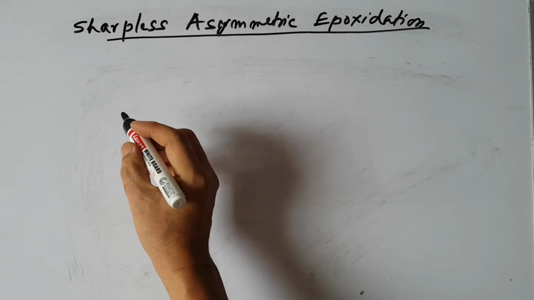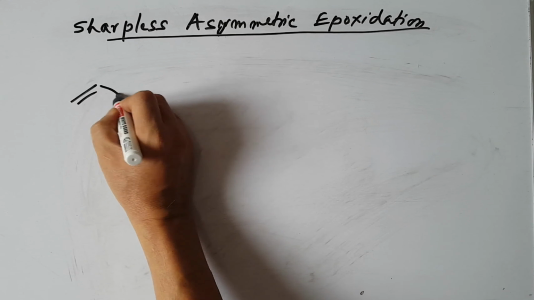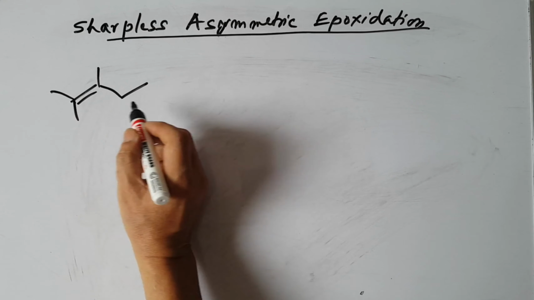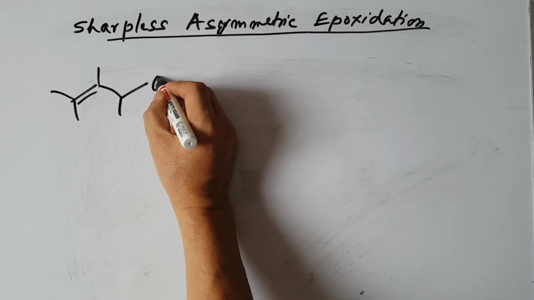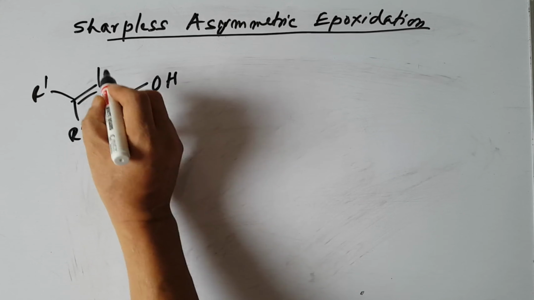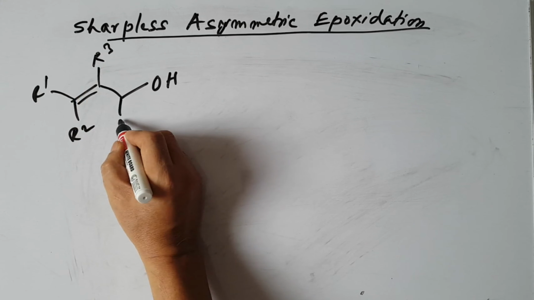Sharpless asymmetric epoxidation is generally of allyl alcohols. Let's say this allyl alcohol has R1, R2, R3, R4.